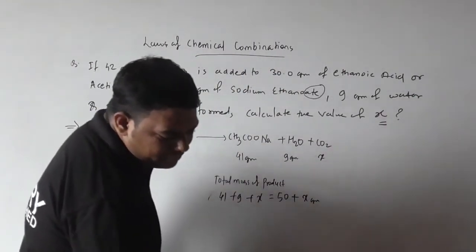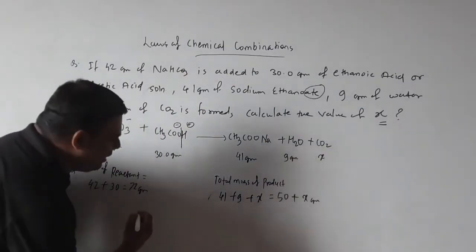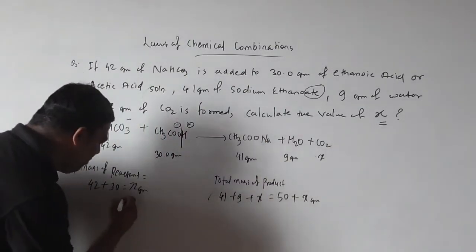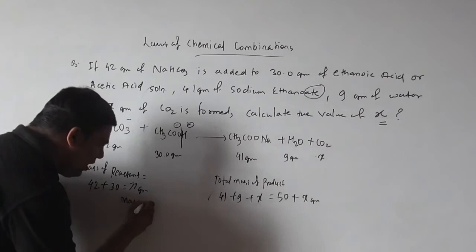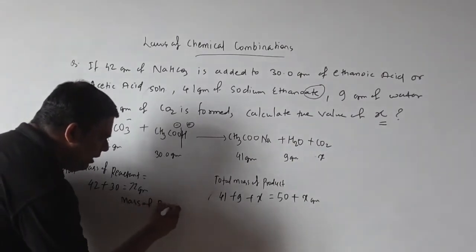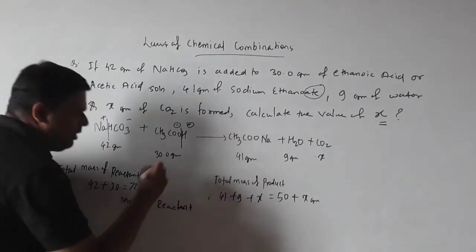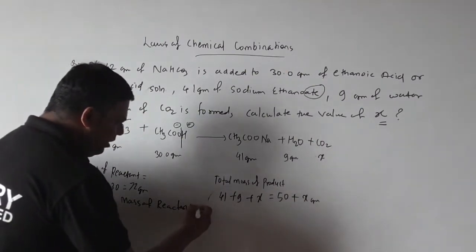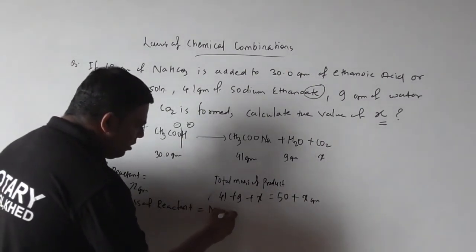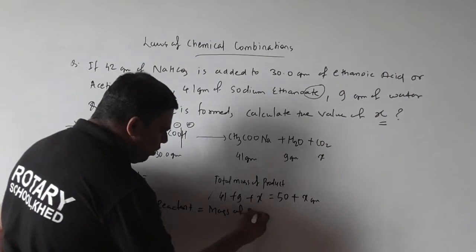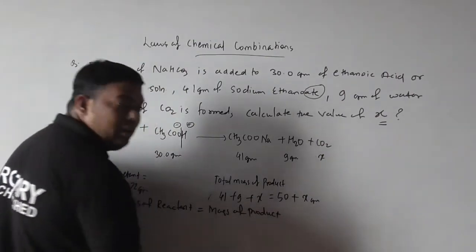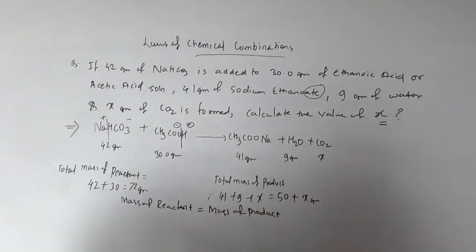See here, mass of reactant is equal to mass of product.